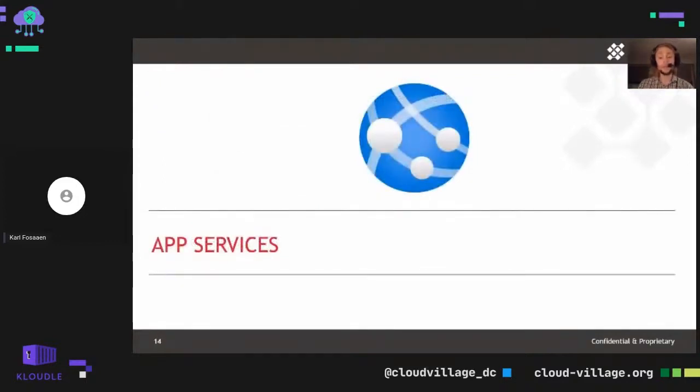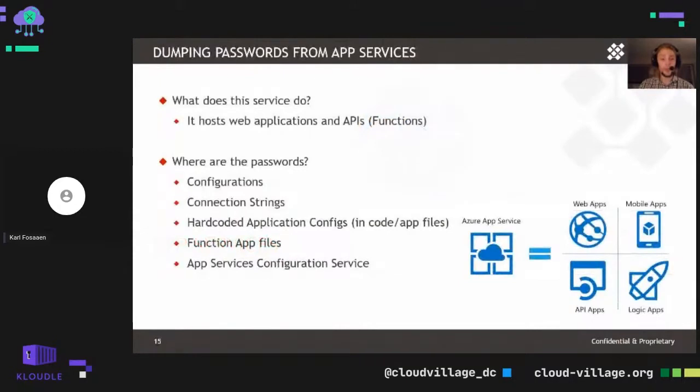So the next service that we'll cover is app services. For those that are not familiar with app services, at its core, it's really application services that you can use to host web applications and APIs within Azure. So in general, what we're seeing app services used for are primarily functions, logic apps, API endpoints, and more of your traditional application servers. So from a more traditional on-premise environment, let's say you've got an IaaS server and want to ship all of your ASP code up to the cloud, you can make use of Azure App Services to basically be your web server and run all of your application code up in Azure.